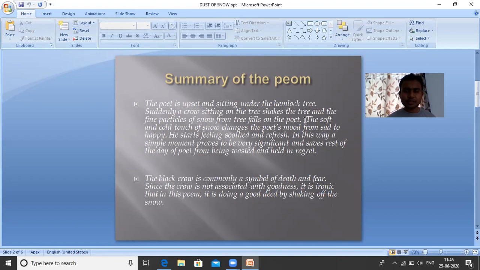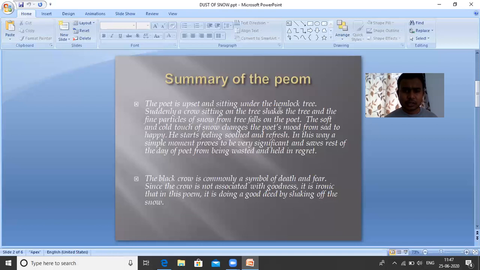It is winter, and because of the cold the whole area is covered by snow. Even the hemlock tree is covered full of snow. White snow has completely covered the hemlock tree, and under the tree the poet is sitting.